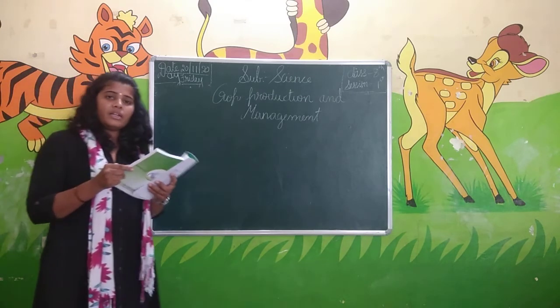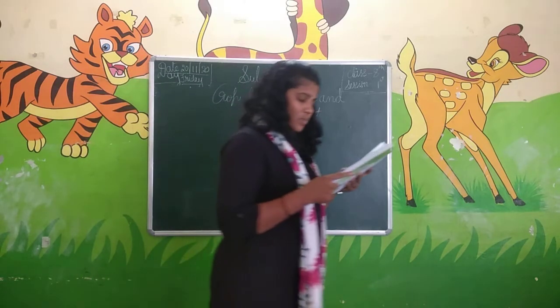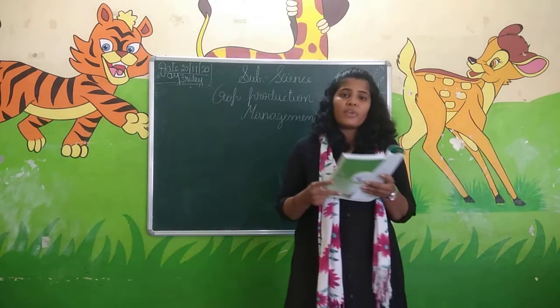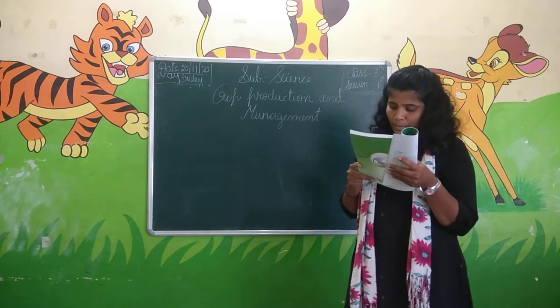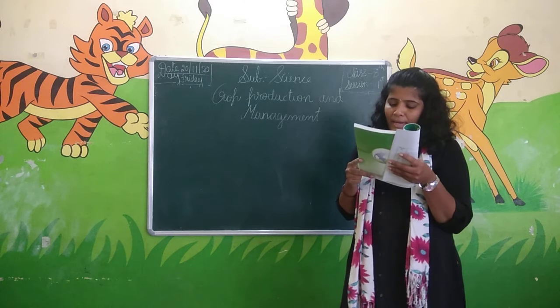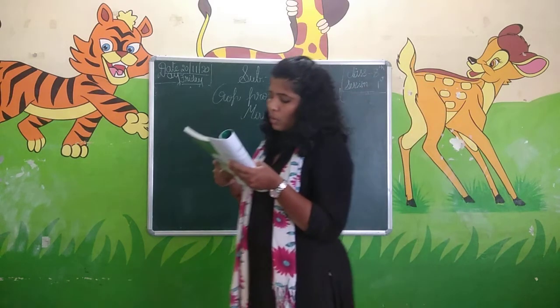Afterwards, they settled in one place and started the cultivation of crops. They produce rice, wheat, and other food crops. From that time, agriculture has been started. When plants of the same kind are cultivated at one place on a large scale, it is called a crop.